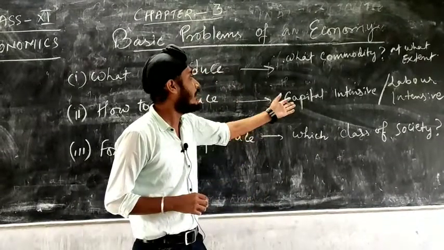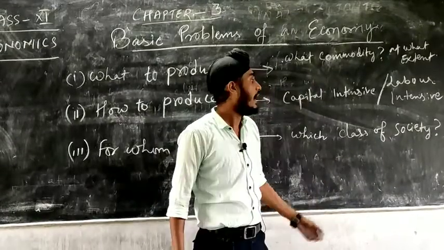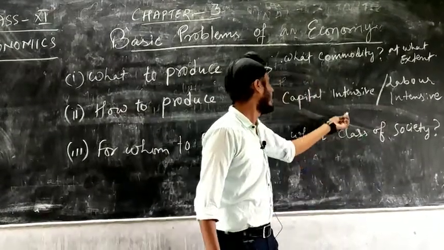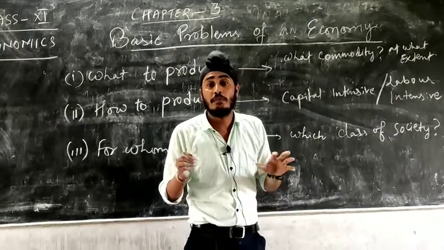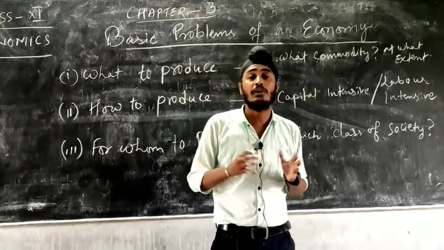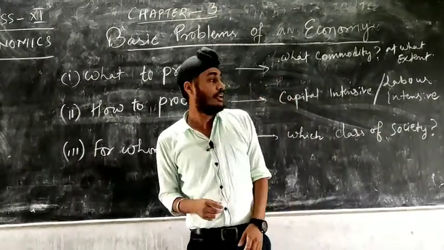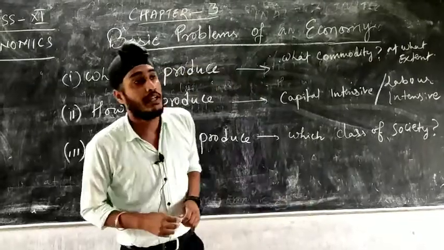Now if capital intensive technique is used, what will happen? There will be unemployment. And if labor intensive technique is used, the work will not be done efficiently, because as we know, with the help of machines output can be increased, but with labor, output can be increased only to some extent. Clear? So this is the second problem which an economy faces.